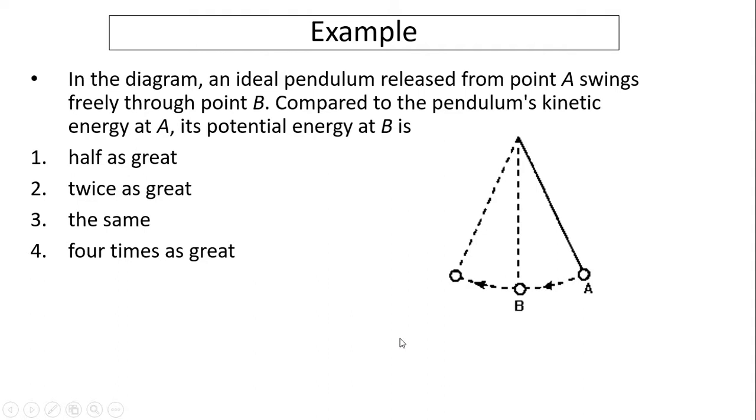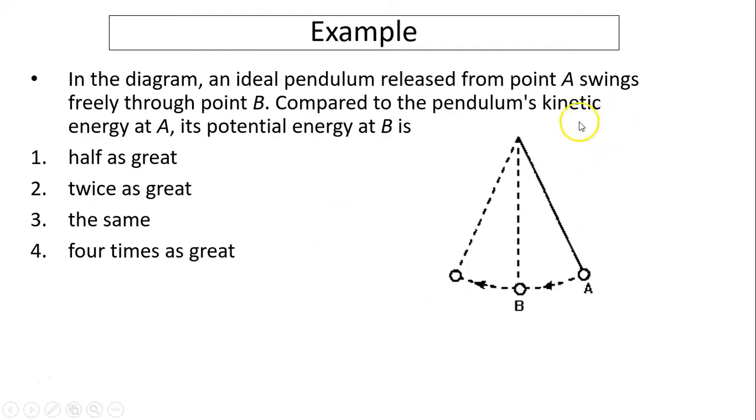Another example. In the diagram, an ideal pendulum is released from point A, swings freely through to point B. Compared to the kinetic energy at A, what is its potential energy at B? So this is, again, not so much about conservation of mechanical energy, but you need to understand what is kinetic energy and what is potential energy.